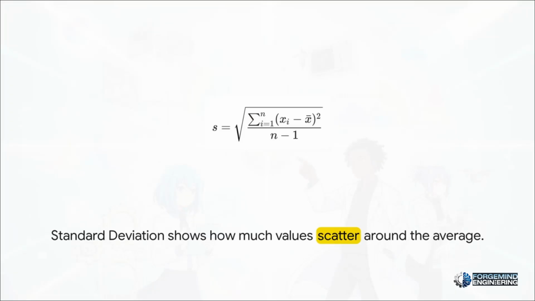And this brilliantly illustrates our next core concept, standard deviation. When we want to really quantify that precision, we use standard deviation to tell us exactly how much our sensor values scatter away from our best average guess. A high standard deviation means your measurements look kind of like a blurry cloud. It's noisy, it's unreliable. But a low standard deviation means your measurements form a really tight cluster. That tells us the sensor is highly repeatable.